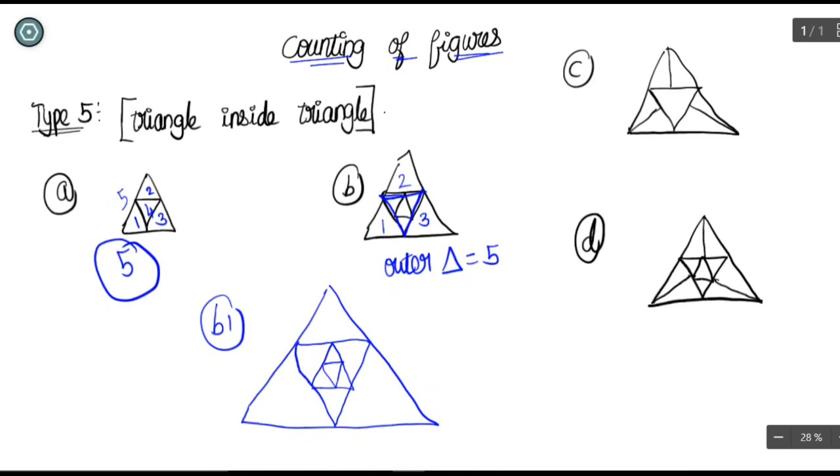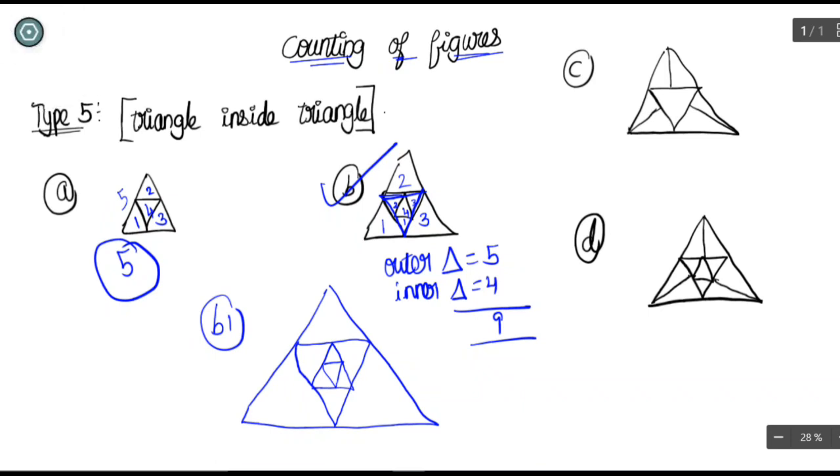Now count the inner triangle. 1, 2, 3 and 4. You shouldn't count this one because we have already counted that. So the inner triangle is 4. So the total number of triangles inside this triangle is 9. So the same method applies here also.